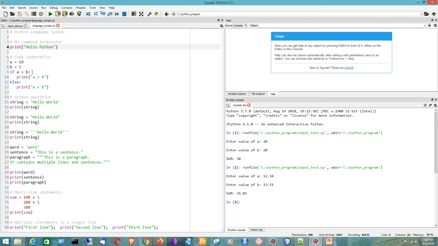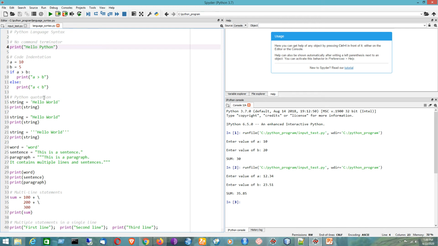Instead, I have used proper indentation. So the indentation is mandatory while defining blocks. The same rule is applied to the loops also. Whether it is a while loop or a for loop, you have to use proper indentation for writing the block of code statements. The third thing is Python quotation.